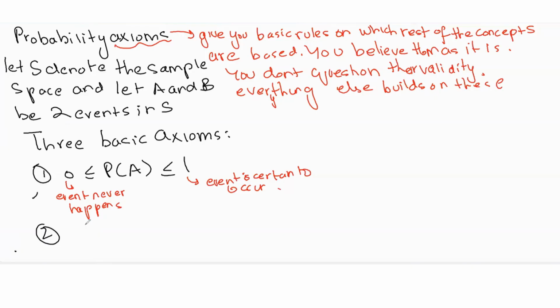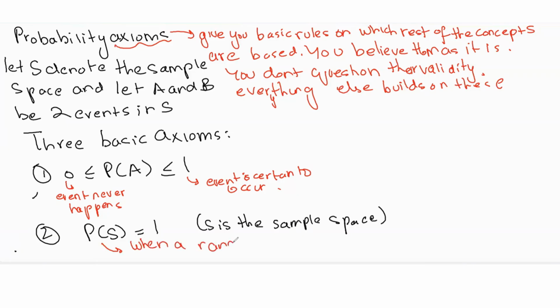The second axiom is that the probability of the sample space is 1, where S is the sample space. The idea is that when a random experiment is carried out, something has to happen.